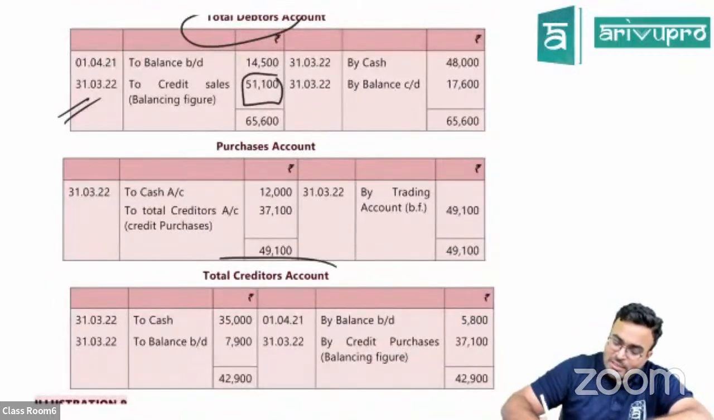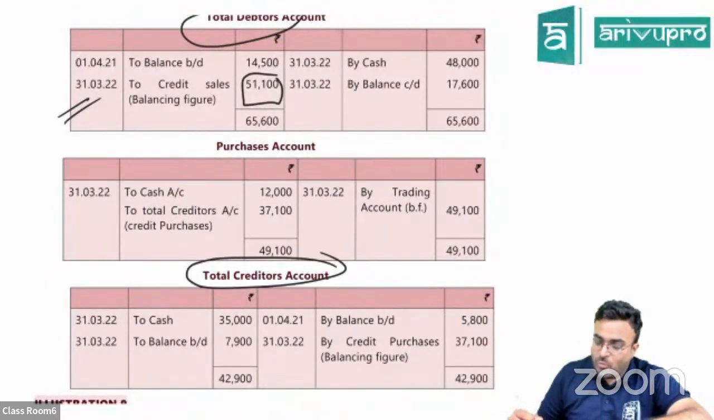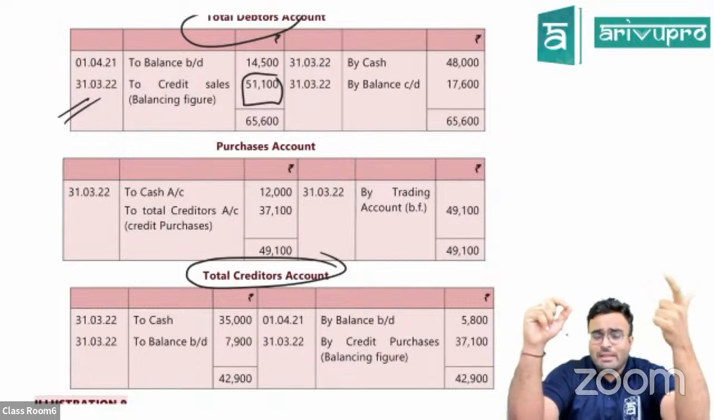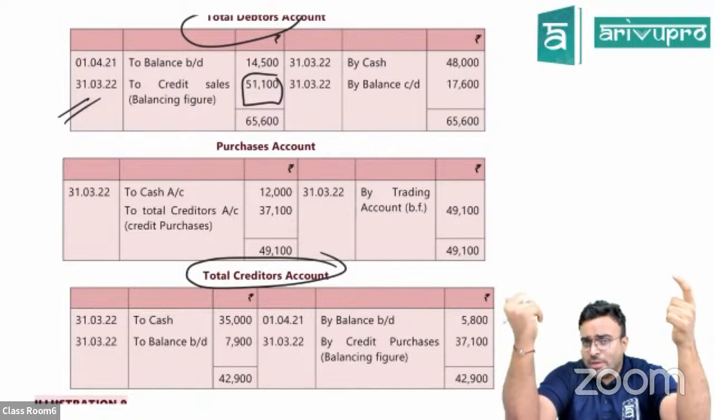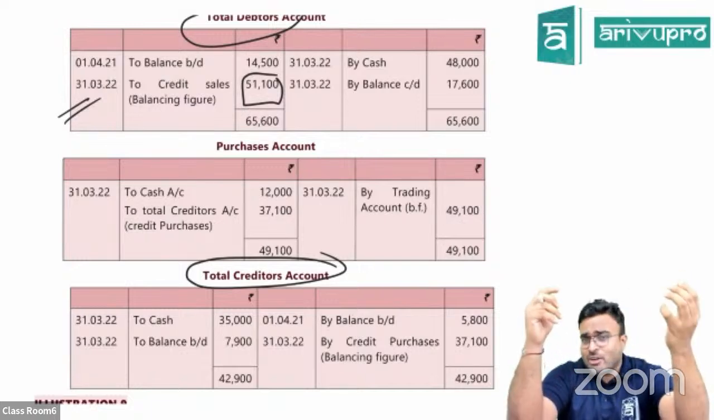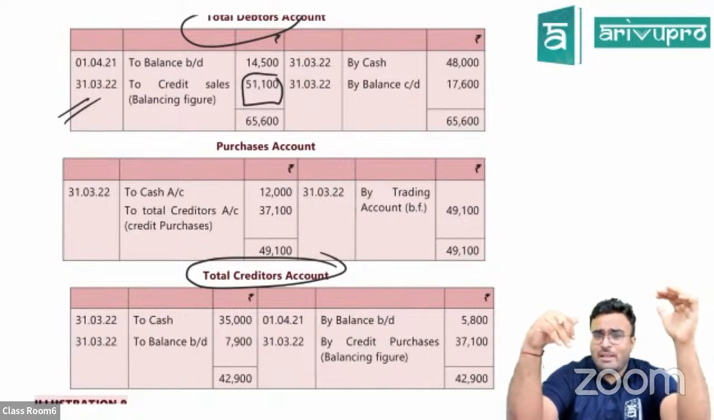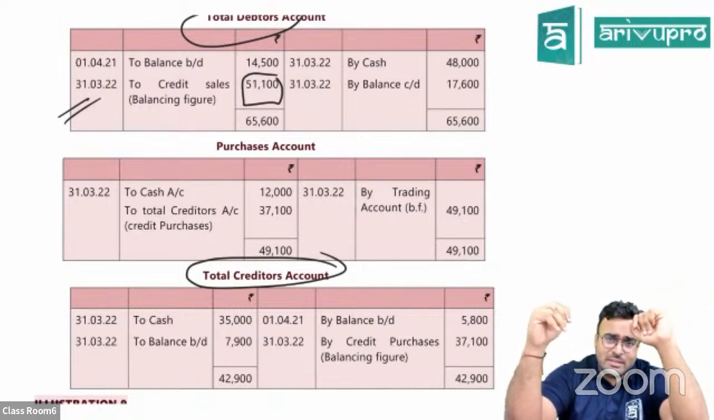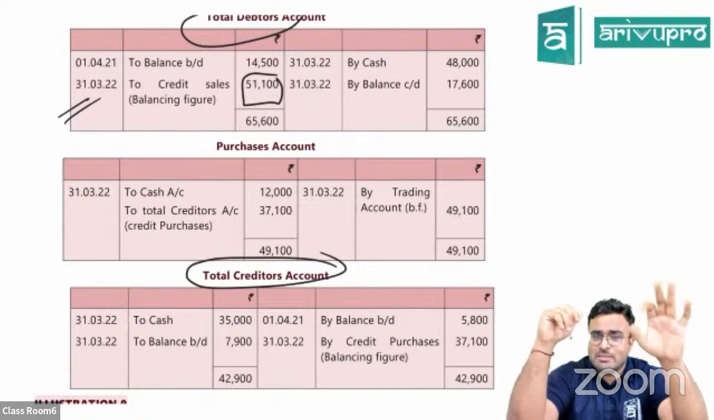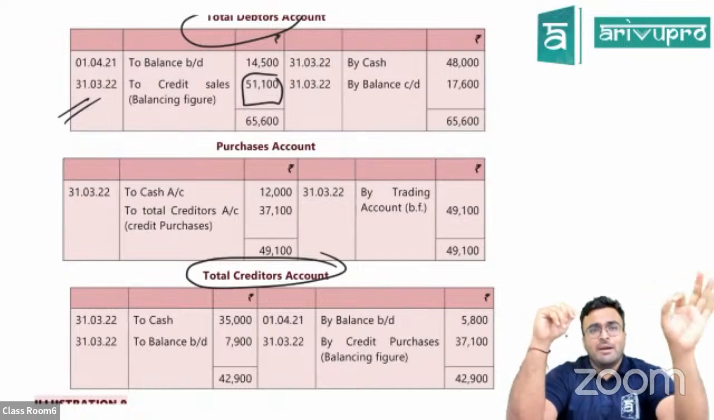See over here, the creditors account. When you enter everything into the creditors account and debtors account, what can be there in the debtors account? Opening balance, closing balance, credit sales, amount received from debtors, discount allowed to debtors, bad debts, and sales return. All these are the ones which will affect the debtors account. In the creditors account, what will impact? Opening balance, closing balance, then the purchases we have made, only credit purchases, amount paid to creditors, discount received from creditors, and purchase returns.